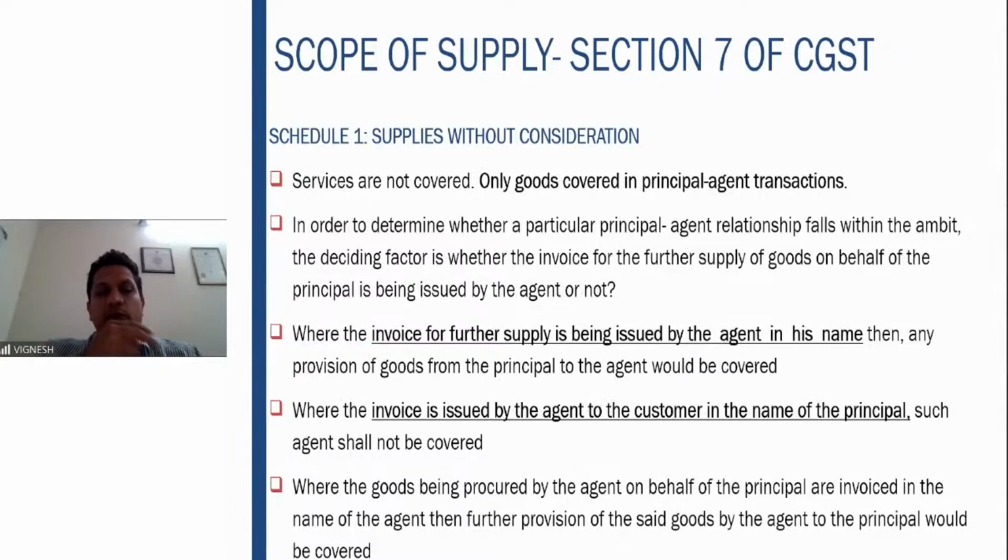Again, just look at it again. If the invoice for further supply is being issued by the agent in his name, then it is covered. If the agent is issuing the invoice in the name of the principal, then such an agent will not be covered. So where goods procured on behalf of the principal are invoiced in the name of the agent, then the further provision of such goods by the agent to the principal will be covered.